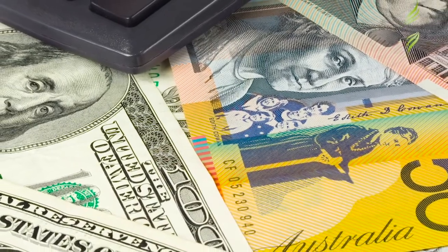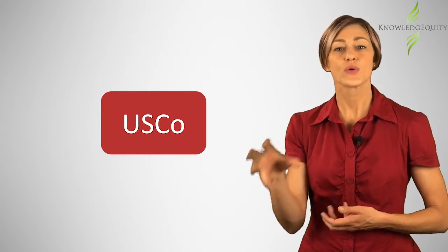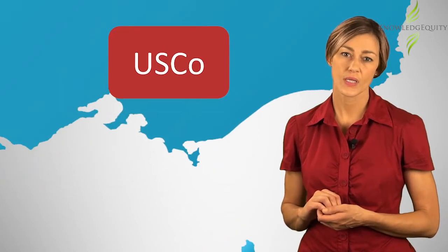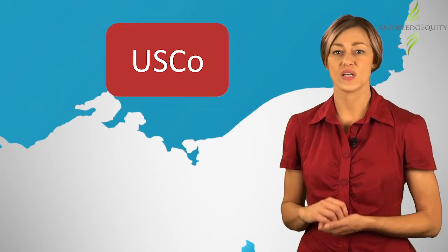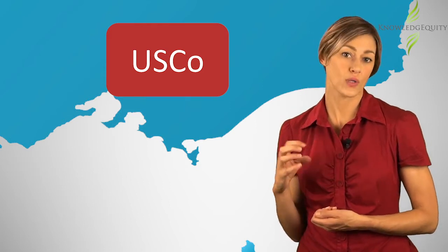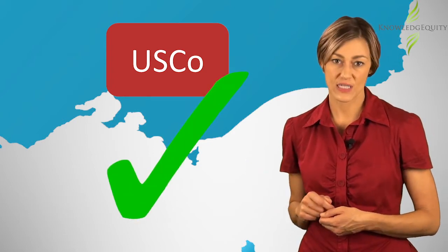To determine if thin capitalisation applies, we need to firstly establish that this is a cross-border investment and consider the maximum allowable debt in accordance with the legislation. US Co is an example of an inward investor. This is because it is a foreign entity with direct investments, the Australian branch, in Australia. The branch is the inward investor vehicle, as it is an Australian resident entity with a foreign controller, US Co. Therefore, this is a cross-border investment.